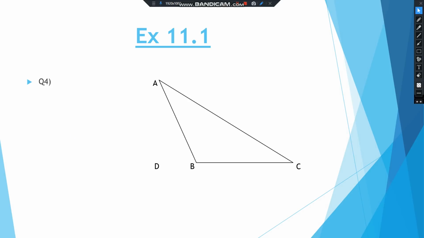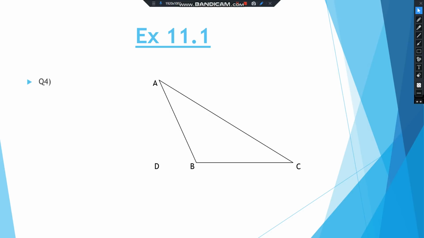Now let's start with exercise 11.1. Question number 1, 2, 3 are based on definitions only, so you can solve those questions in the book itself, right? No need to do in the notebook. So with pencil you can solve question number 1, 2, 3 in the book only, because you have to name several things, so you can name it there, right?